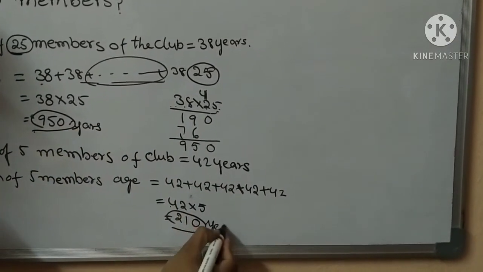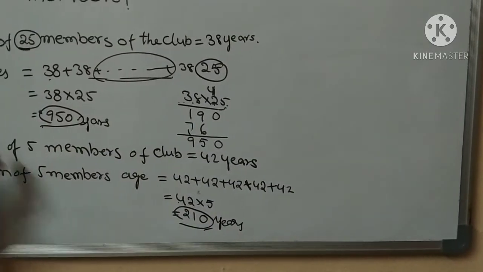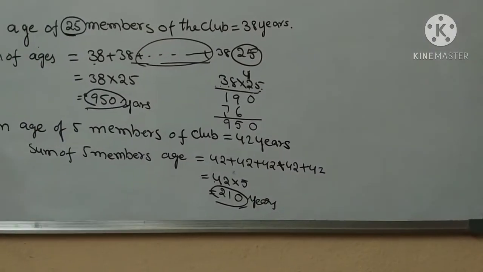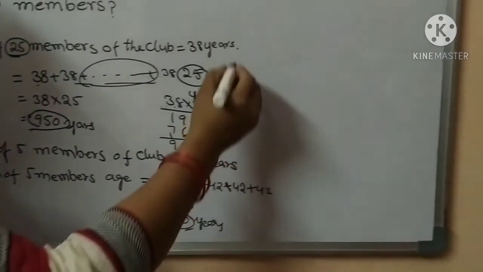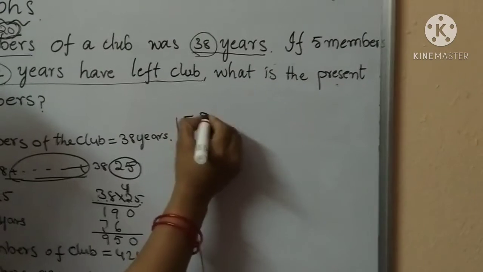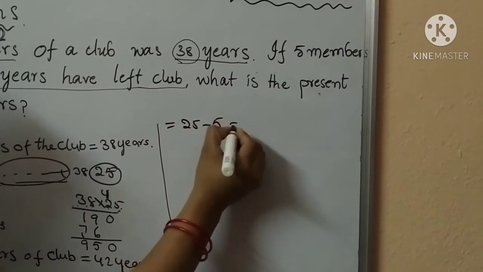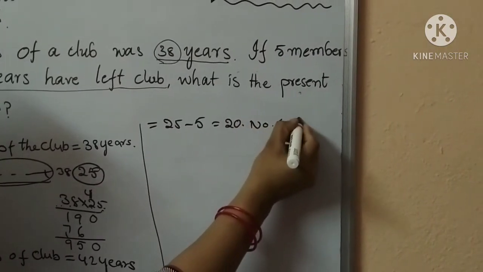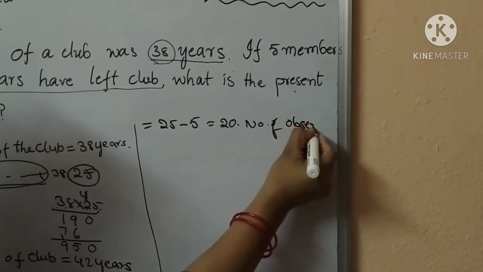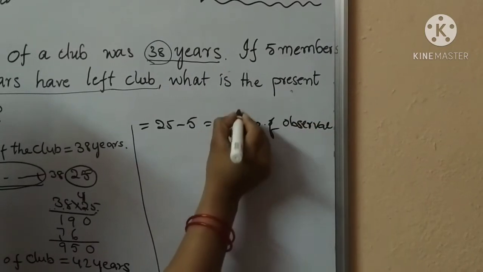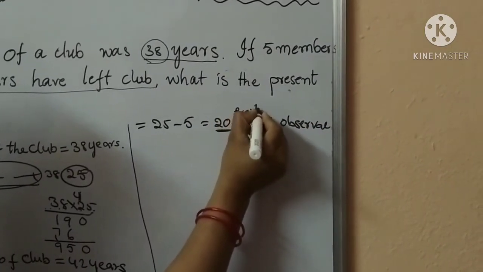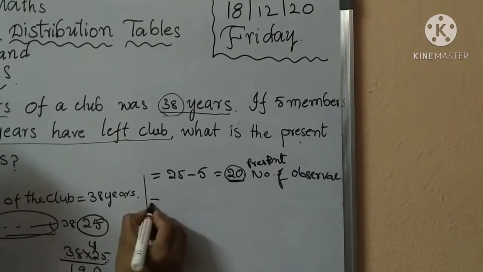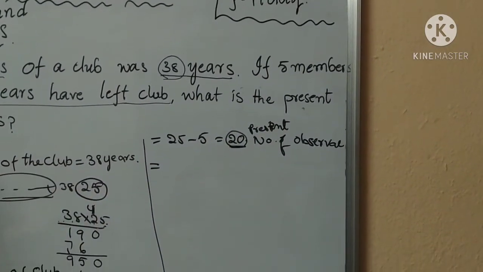It is also 5 members. So according to the problem, 5 members with mean age of 42 years have left, so it means 25 minus 5 equals 20. It is the present number of observations.